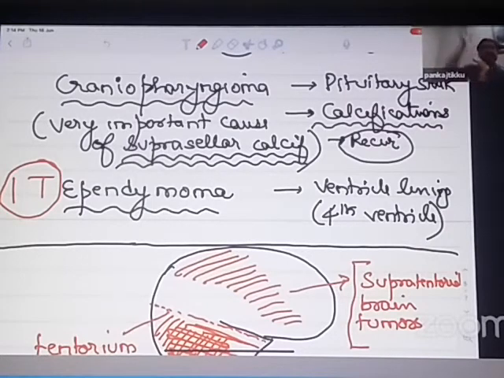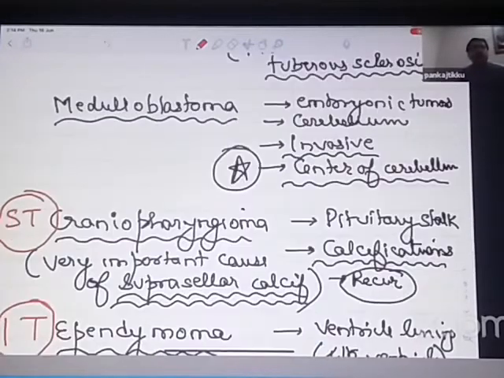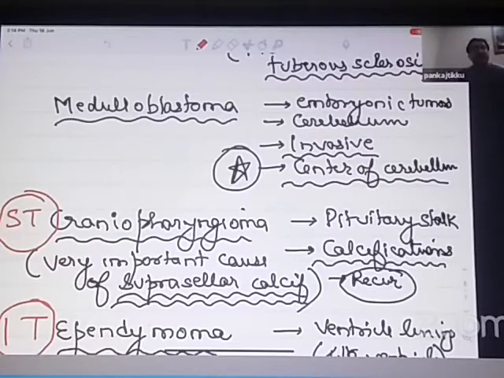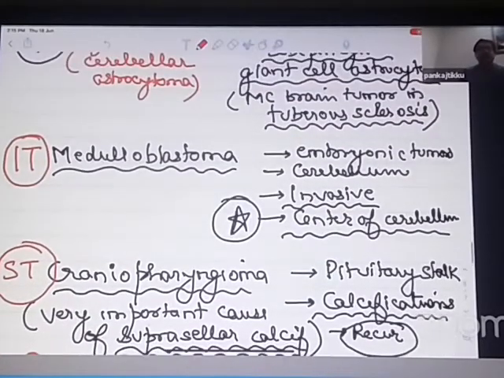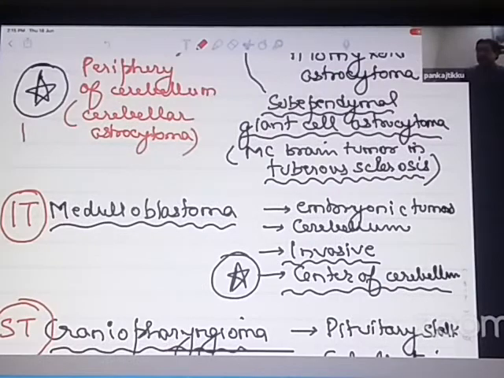Craniopharyngioma, it is arising from the pituitary area. Pituitary area is actually the cerebral cortex area. So therefore, craniopharyngioma is likely to be a supratentorial tumor. Again, medulloblastoma, from where is it arising? It is arising from the cerebellum, from the center of the cerebrum. So because it is arising from the cerebellum, it is likely to be infratentorial. Similarly, most of the cerebellar astrocytomas, because they are again arising from the cerebellum, will be infratentorial.